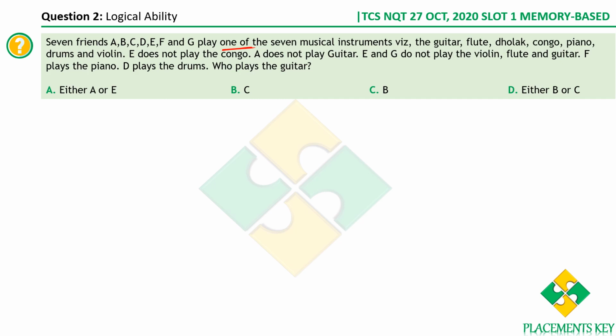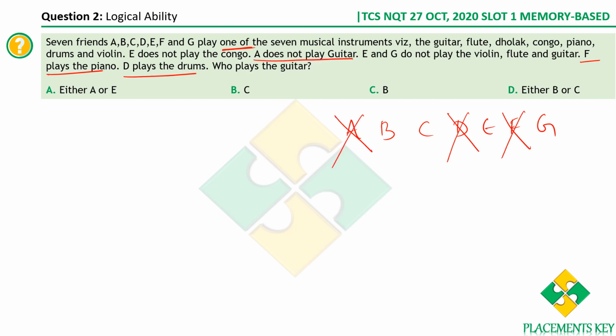Now if you look at it clearly, we know that F plays violin. So let me first write down who are all the friends: A, B, C, D, E, F and G, right? We know that F plays the piano, so therefore he can't play guitar, so I'm eliminating F. Similarly, we know D plays the drums, therefore D also can't play the guitar. Okay, what else? And clearly it's given that A does not play the guitar. Okay, A also does not play the guitar, and E and G do not play the guitar. E and G do not play guitar, so E is gone and G is gone.